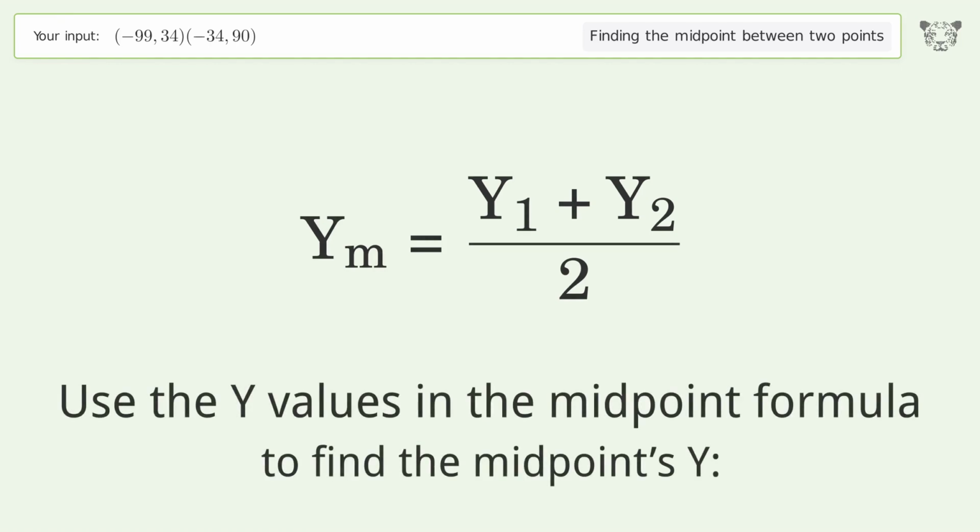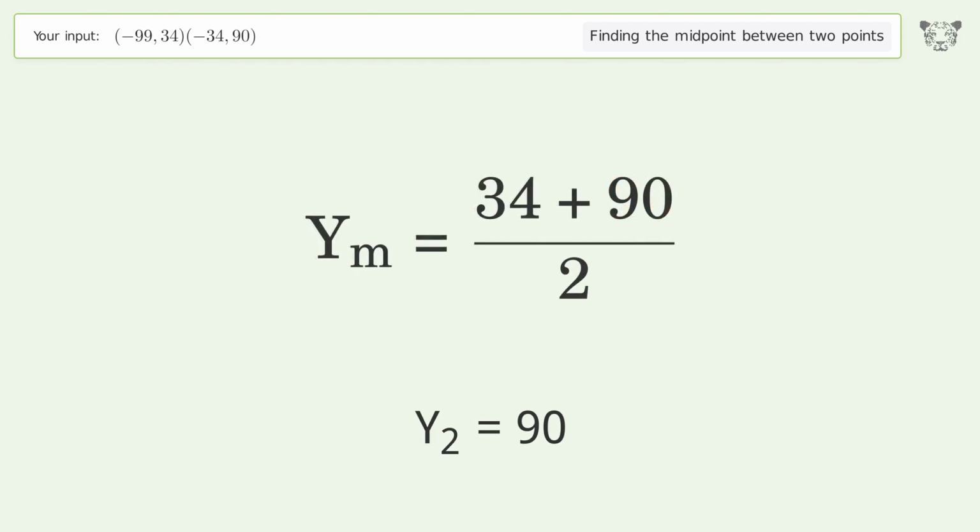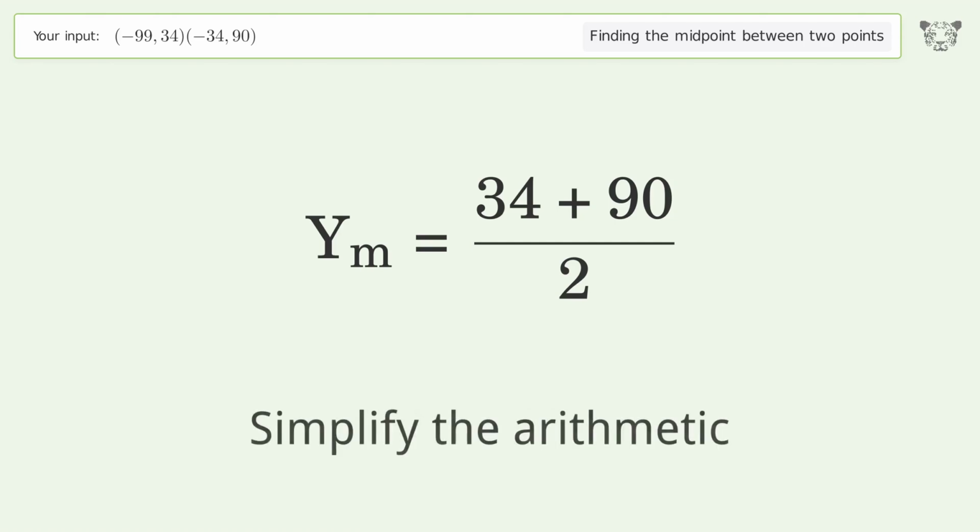Use the y values in the midpoint formula to find the midpoint's y. y1 equals 34. y2 equals 90. Simplify the arithmetic.